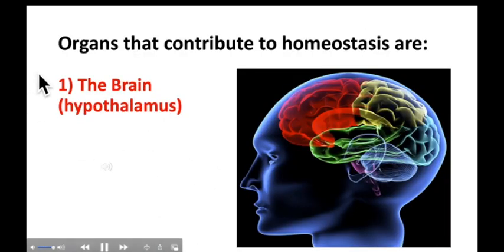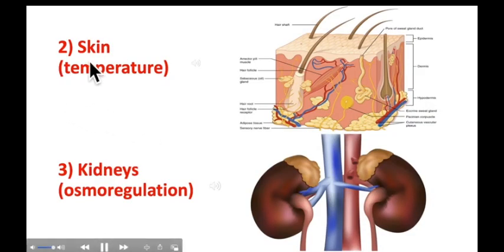So here is the list of organs that contribute to homeostasis, which are listed below. Number 1, the brain, and the part of the brain which controls or plays a part in homeostasis is called hypothalamus. Number 2 is skin, the main organ for control of heat exchange or temperature. Number 3, kidney, which performs osmoregulation, like it regulates the level of water and salt and removes urea and waste product. I know you studied it very well in excretion.